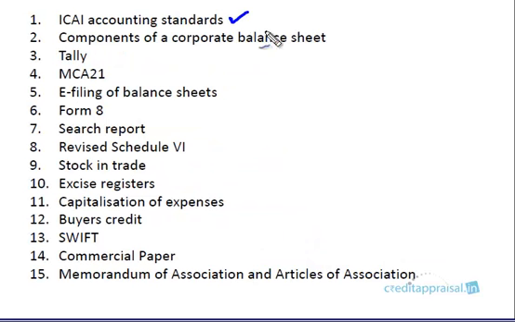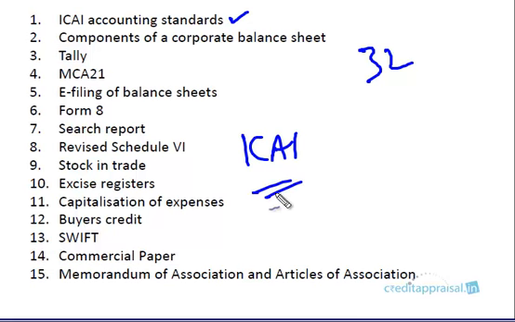One of the topics is the ICAI accounting standards. The book has a small write-up on the accounting standards. There are around 32 accounting standards, issued by ICAI. In the very beginning chapters we discussed accounting standards, and there we discussed ICAI and GAAP. If you recall, we have discussed those things there.